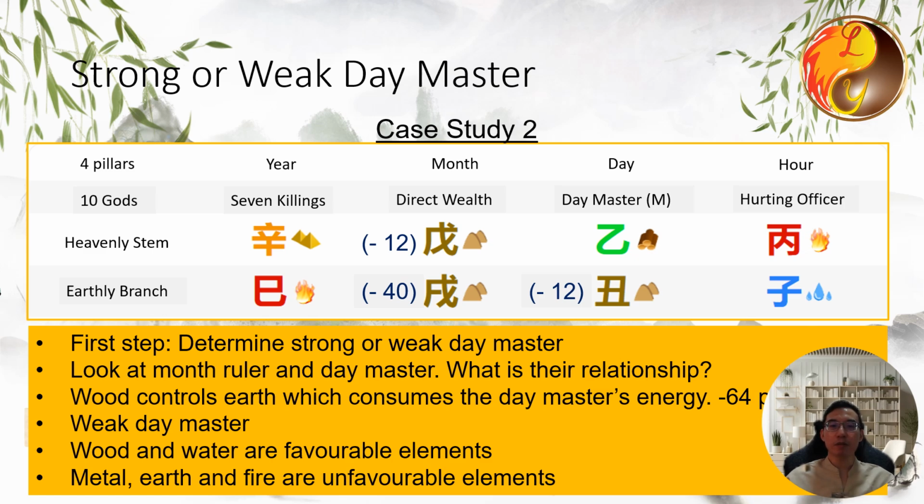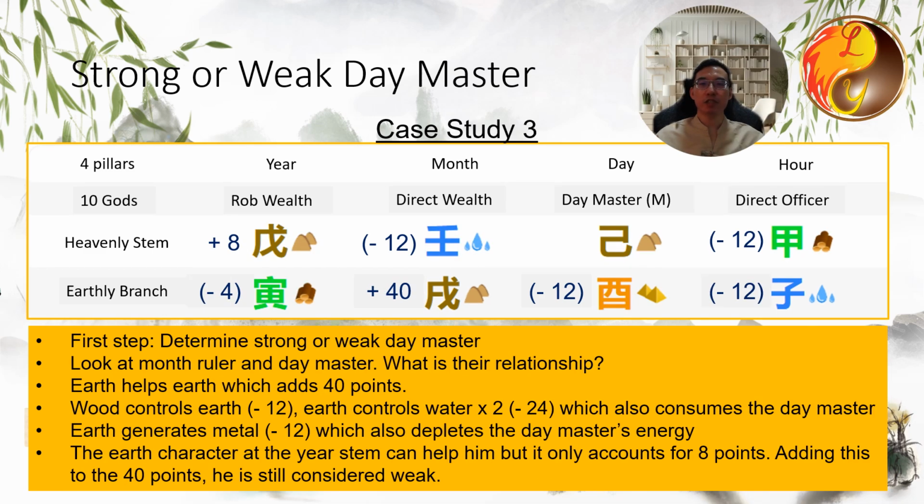Let's explore more examples to help everyone grasp this quickly. Let's examine this Bazi chart. This chart has Earth helping Earth, adding 40 points. However, there are excessive elements that consume his energy. Wood controls Earth, and then Earth needs to control water, which also consumes him. Controlling these 2 waters, Earth then generates metal, all of which depletes his energy. The character on the year stamp can assist him, but since the year stamp only accounts for 8 points, adding this to the 40 points, he is still considered weak.